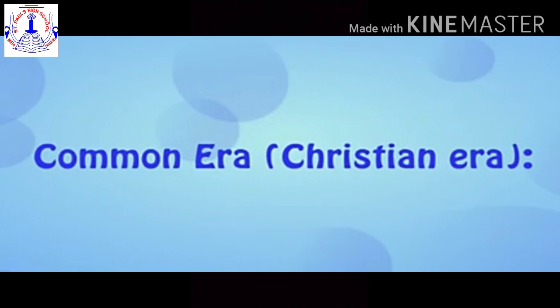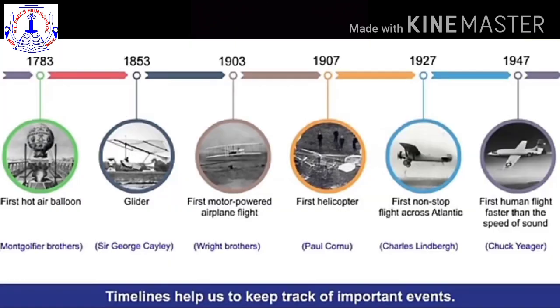Children, let's try to understand what a timeline is. A timeline is a record of the past. Historians use a timeline to record the events. Timelines help us to keep a track of important events. They also tell us how much time goes by before the next event occurs. The event that occurs first is written on the left side of the timeline.